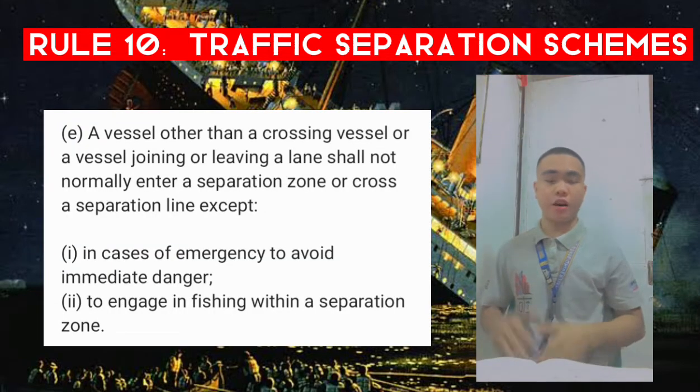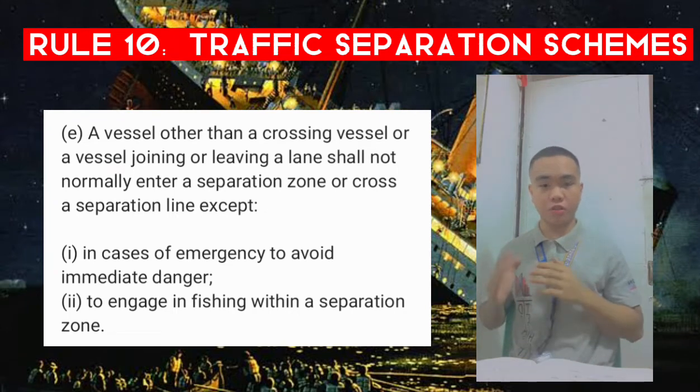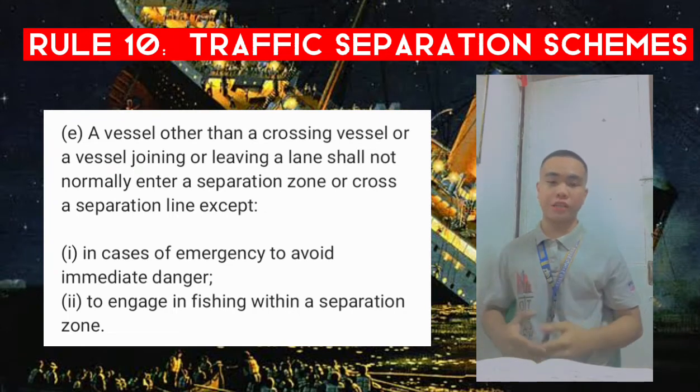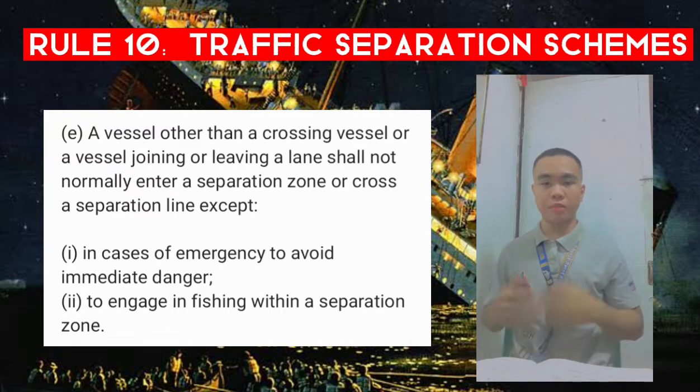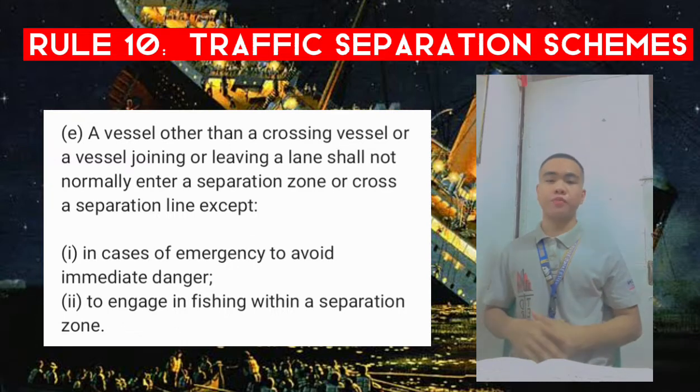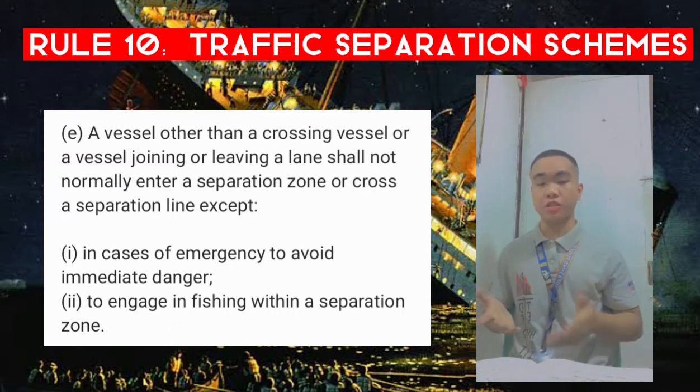Paragraph E. A vessel other than a crossing vessel or a vessel joining or leaving a lane shall not normally enter a separation zone or cross a separation line except in case of emergency to avoid immediate danger, or to engage in fishing within a separation zone. So this goes back to the first paragraph where it says vessels need to normally keep clear of separation lines and separation zones.